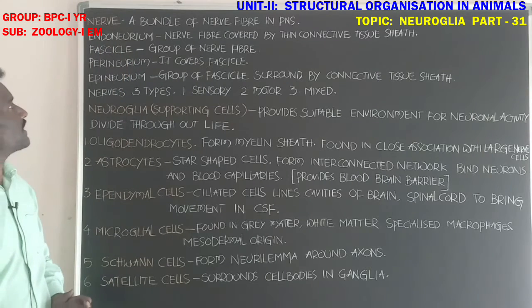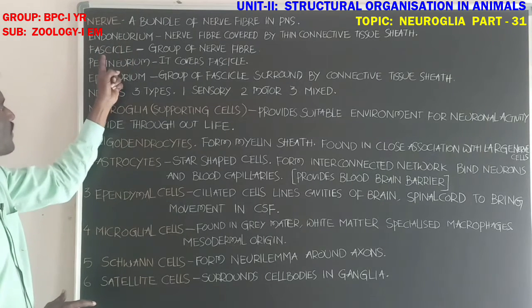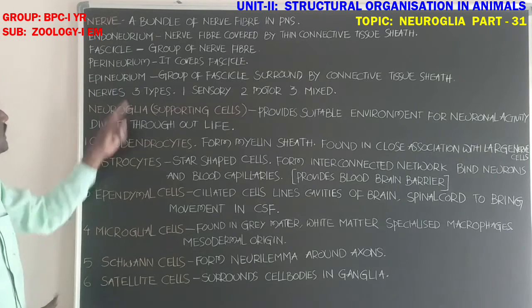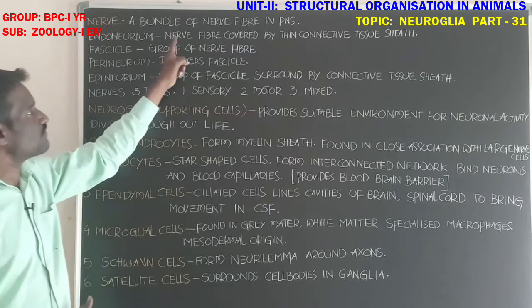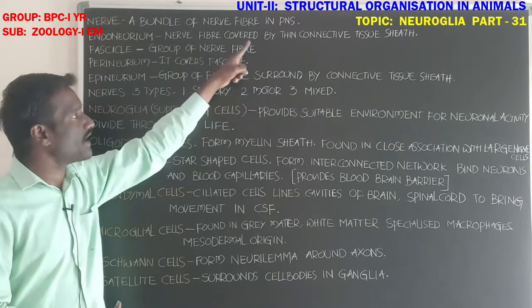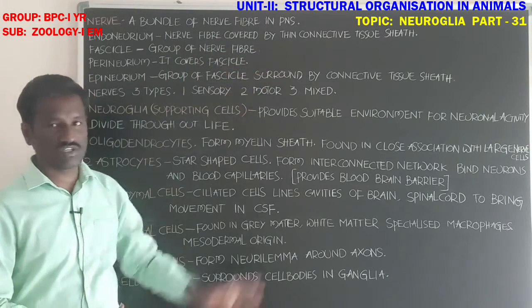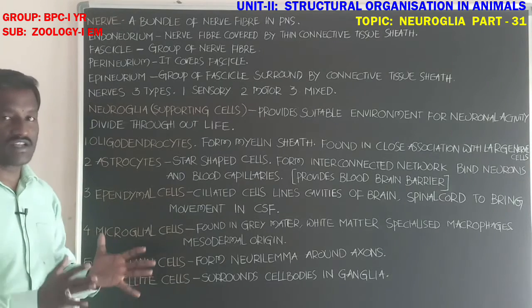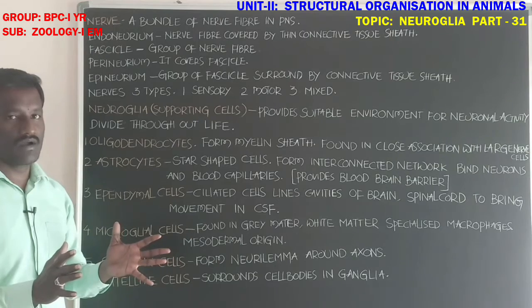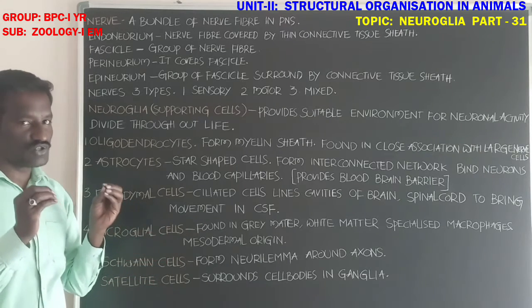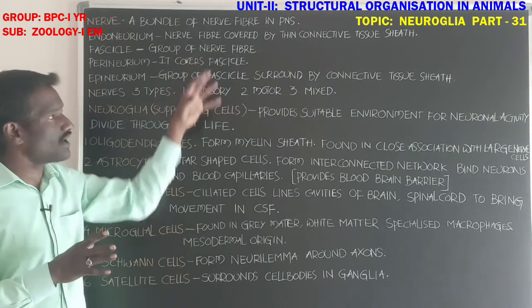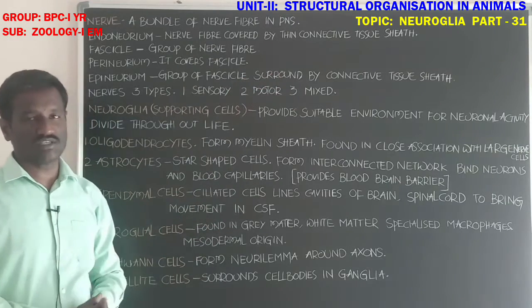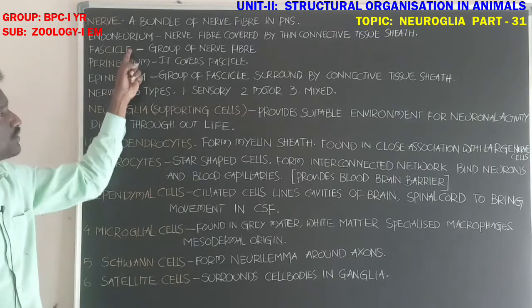Okay, next, what about endoneurium, fascicle, perineurium, epineurium? Next, students, endoneurium: nerve fiber covered by thin connective tissue sheath. Nerve fiber covered with the thin connective tissue sheath, that is called endoneurium.